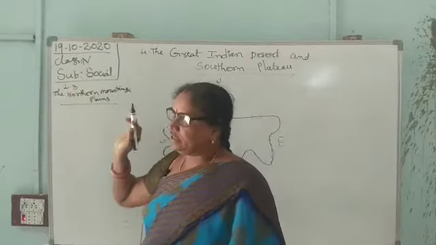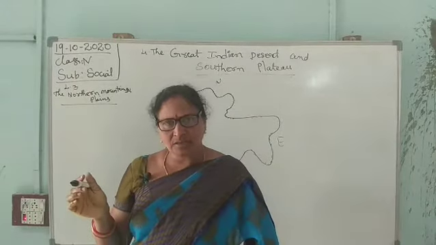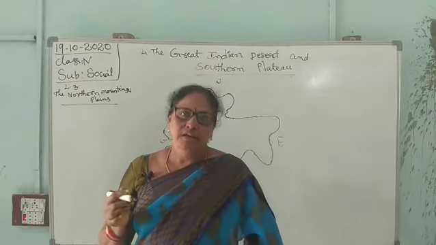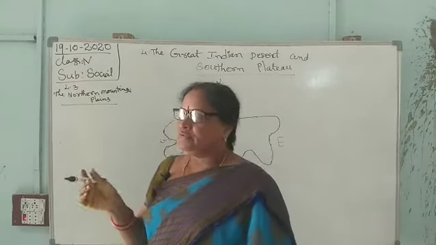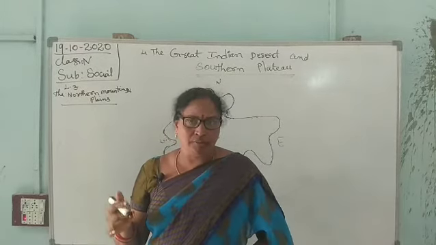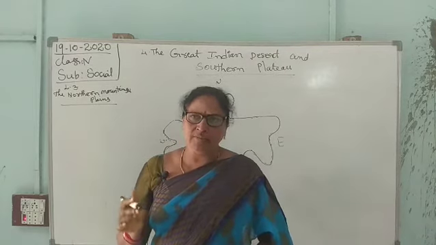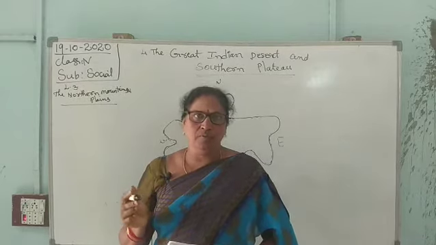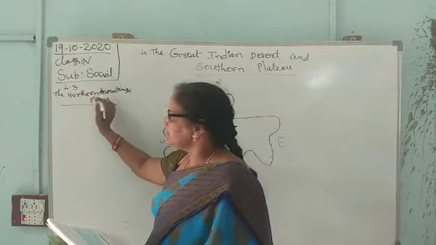And we learned that the Himalayan mountains have been divided into three parts: Greater Himalayas, Himadri; Middle Himalayas, Himachal; and the Lower Himalayas, Shivalik. What are the hill stations? What are the tributaries? How are the Himadri, Himachal, Shivalik ranges? What is the climate? All those things we learned in the second lesson.